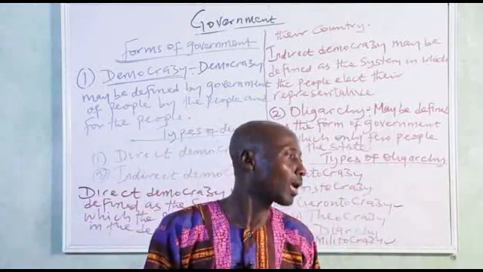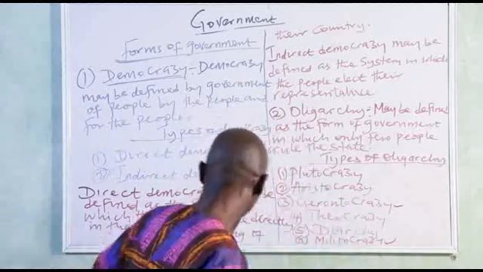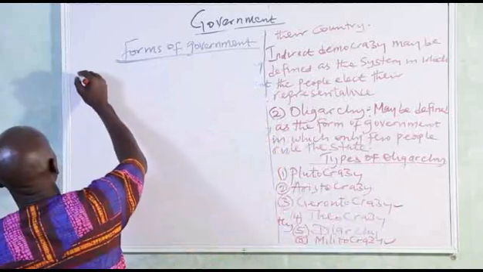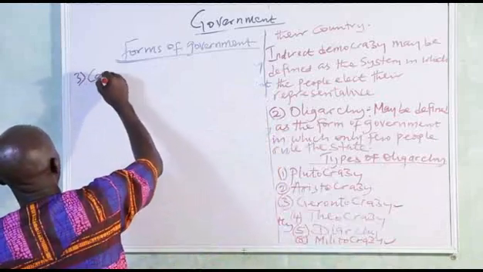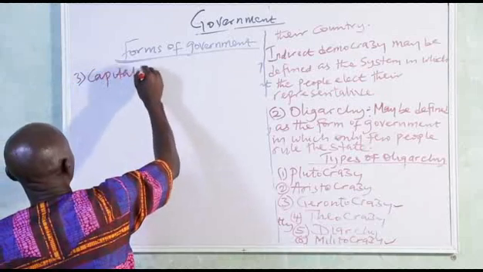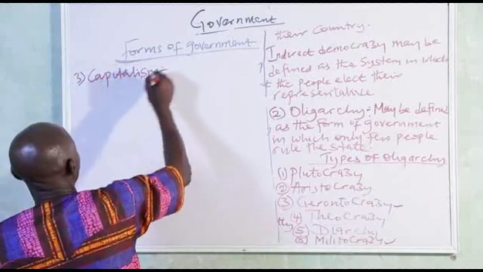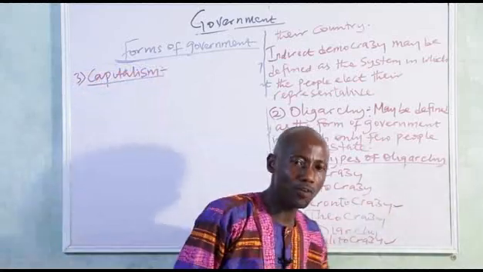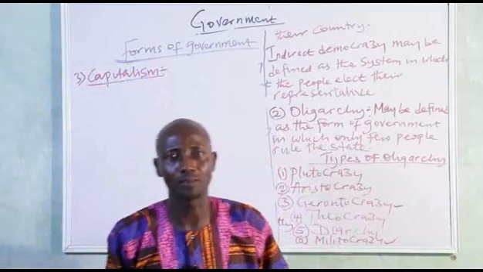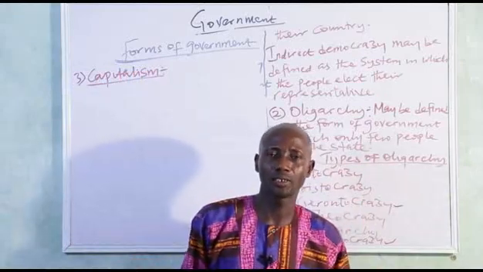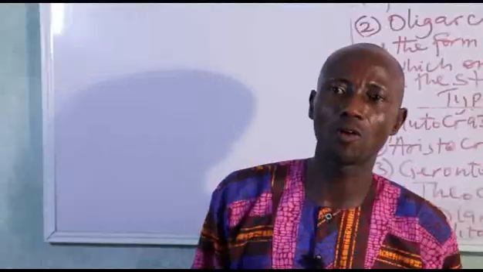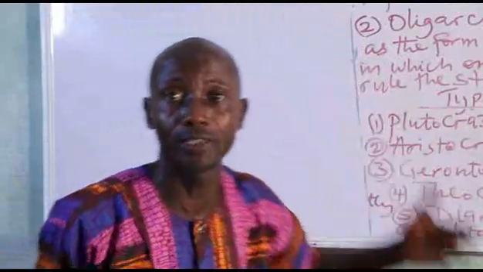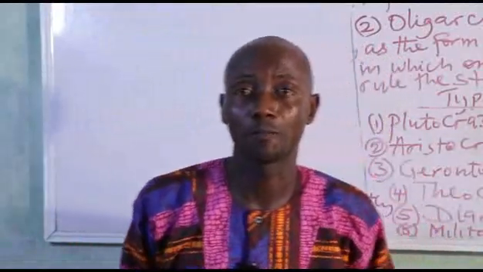We call it what? Capitalism. I want to rub and write on the board. Number 3, capitalism. Under the form of government, we have capitalism. Some states adopt capitalism as their form of government. Who introduced capitalism to the world? It's from America, USA. They are the capitalist country.